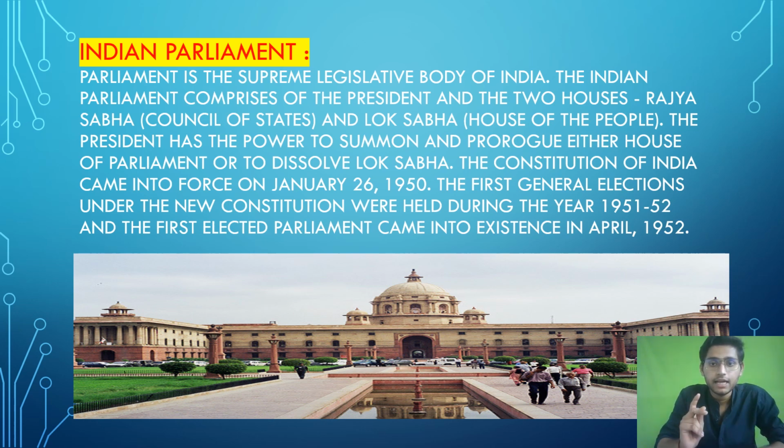First of all the President, and second, two Houses, that is Rajya Sabha and Lok Sabha. Actually the Rajya Sabha is also known as the Council of States and Lok Sabha is also known as the House of the People. The President has the power to summon and prorogue either House of Parliament or to dissolve Lok Sabha. This is a very important power of the President: to call, to dismiss and to dissolve either House of Parliament, that is, Lok Sabha or Rajya Sabha.